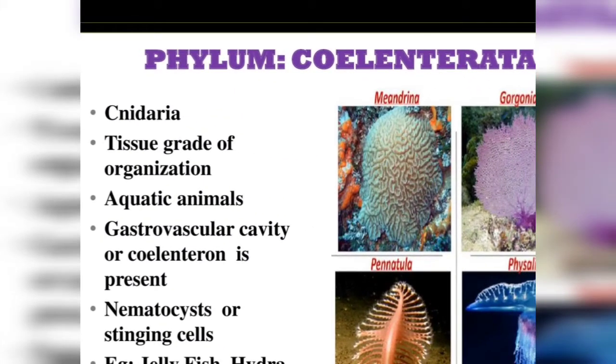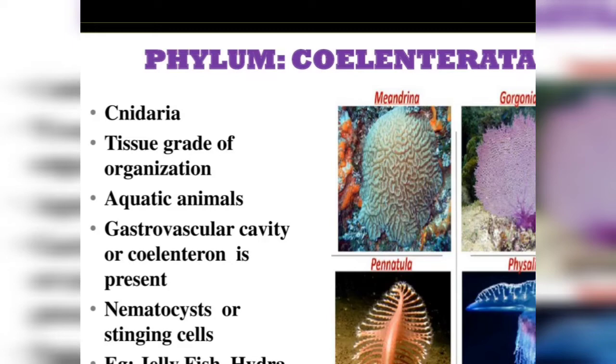Phylum COELENTERATA. This phylum is otherwise called as Cnidaria. These are multicellular organisms. These animals have tissue grade of organization. The body is radially symmetrical. Radial symmetry means the symmetry of a wheel. All the members of this phylum are aquatic. These are solitary or colonial animals.